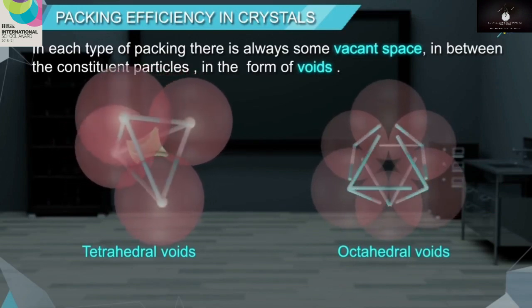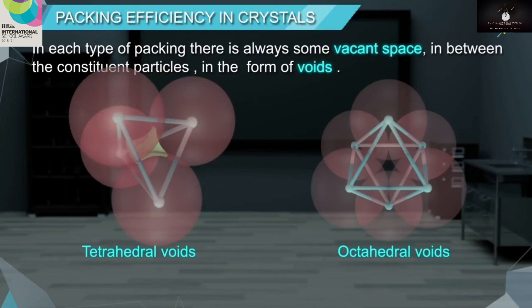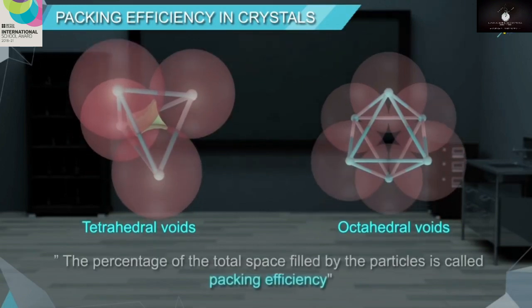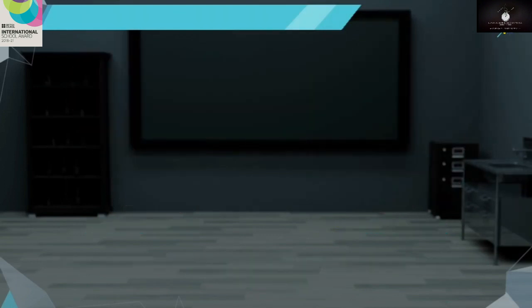In a packing, only a part of the total available space is occupied by the constituent particles. The percentage of the total space filled by the particles is called packing efficiency. Different packing arrangements have different packing efficiency. Now let us calculate the packing efficiency in different arrangements.